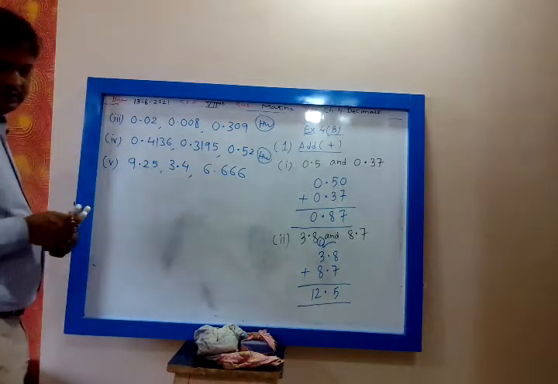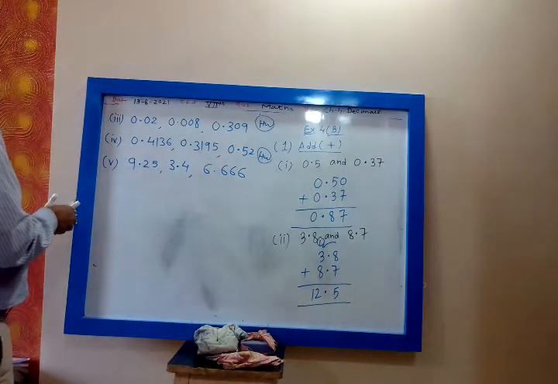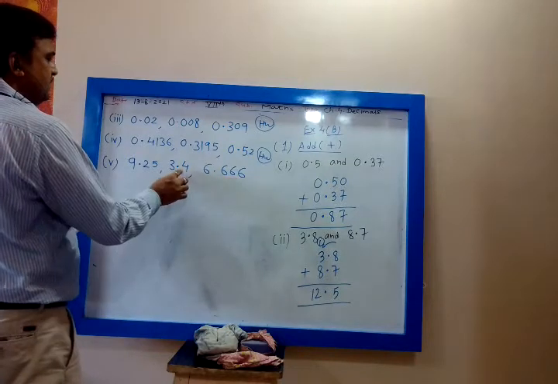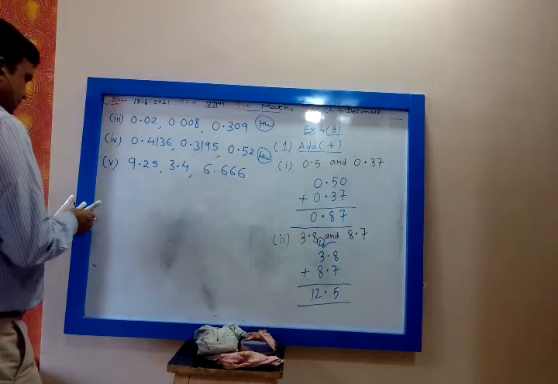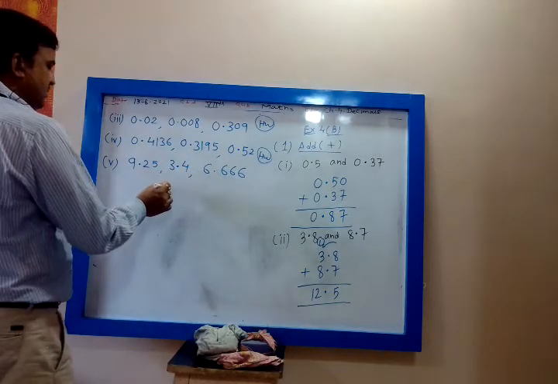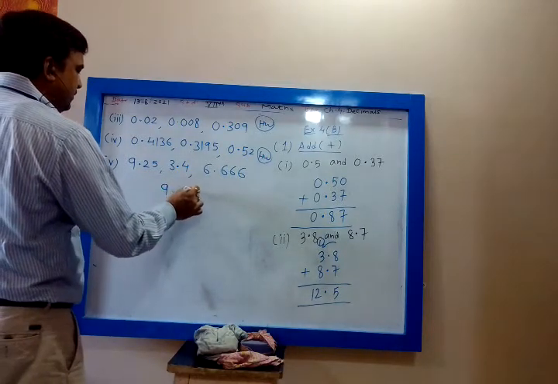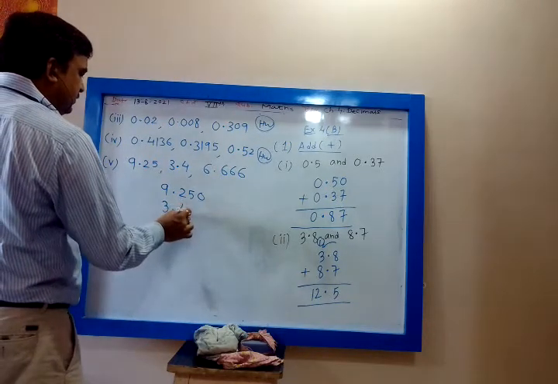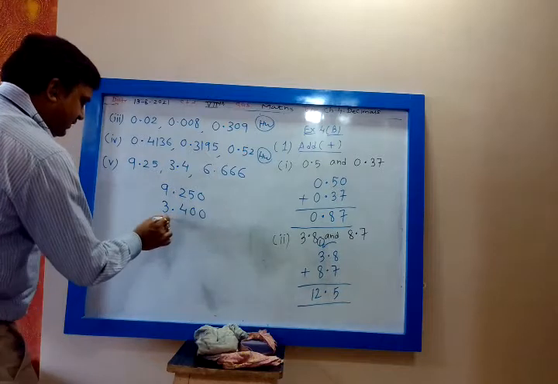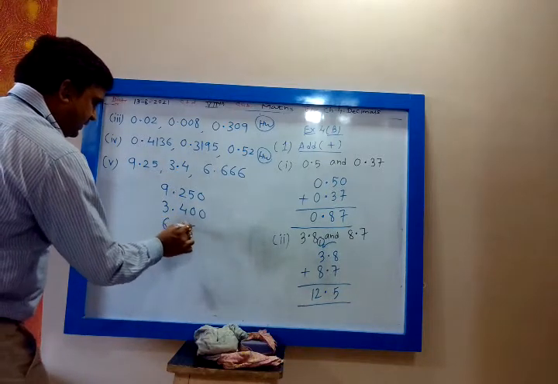Let me do one problem of this type. Whether they are the same: this is 3, this is 1, this is 2 decimal places. So make it 3. So 9.250, 3.400, then 6.666.